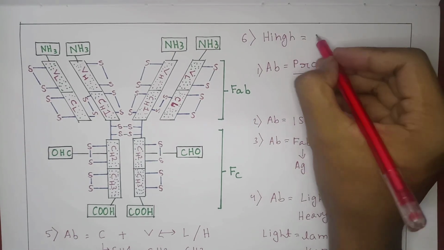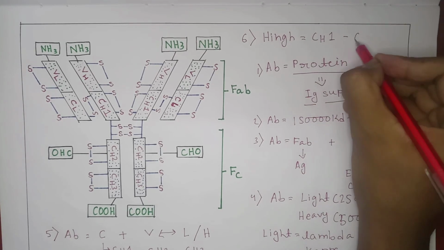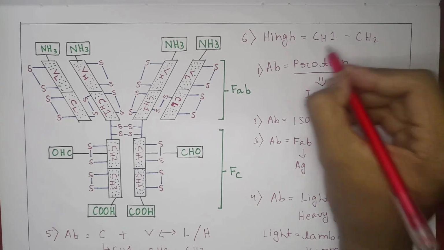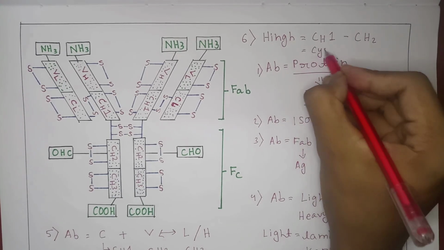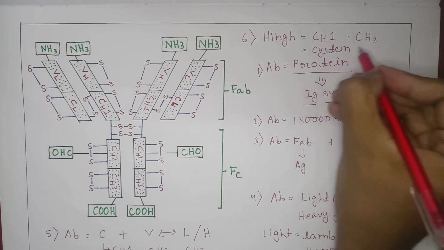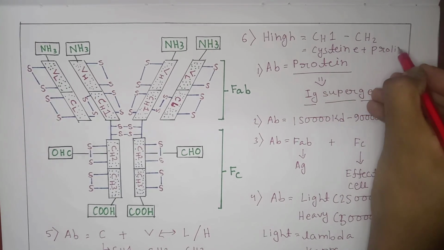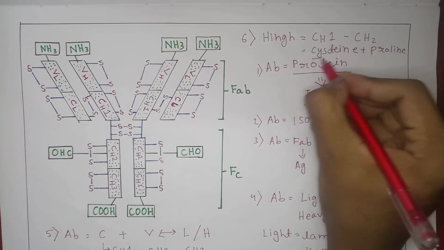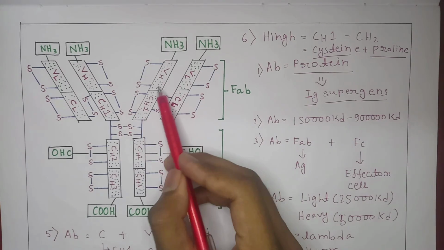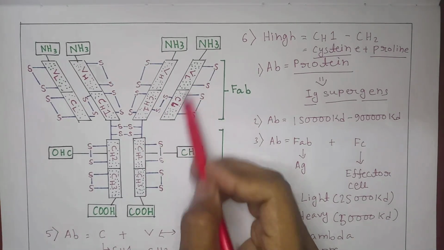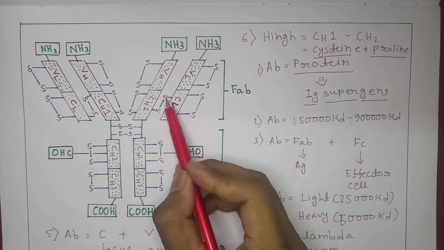The Hinge region is present in between CH1 and CH2, and it contains cysteine and proline residues.